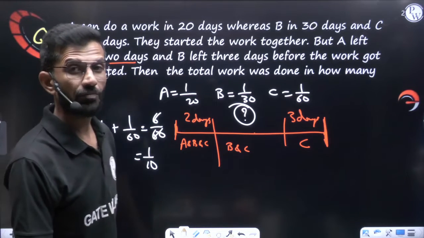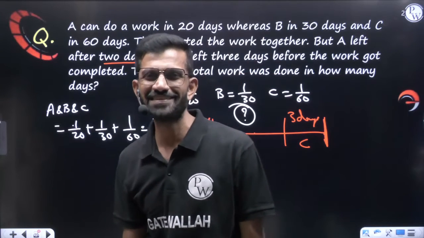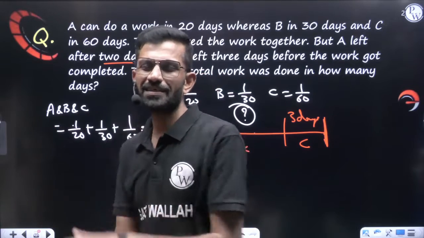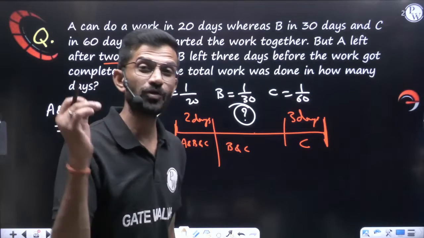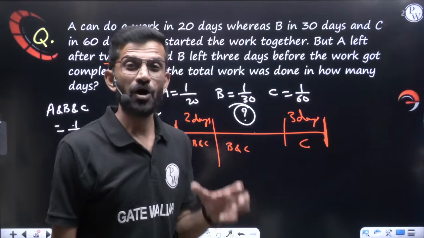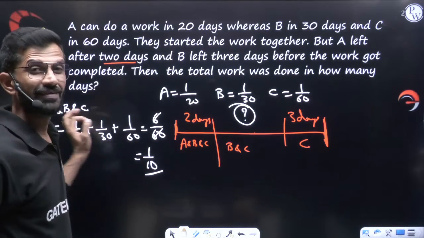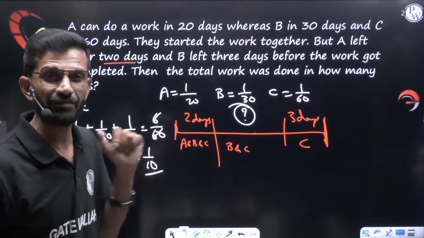1 by 10 is how many days work? Don't say this is 2 days work and 3 days work. I am not saying first day A, second day B, third day C, then it will become 3 days work. I am saying they are working together. Means all the 3 together in 1 day can do 1 by 10 work. So 1 day work of them working together is 1 by 10.